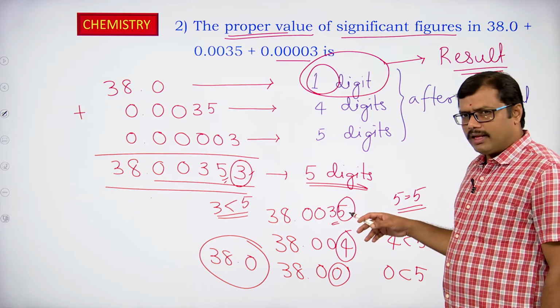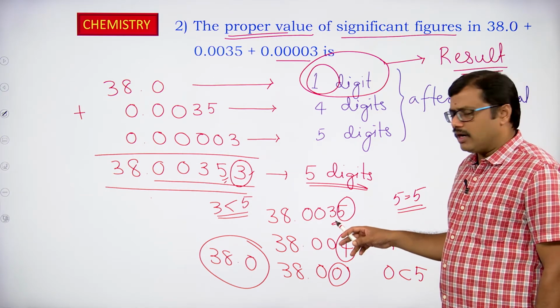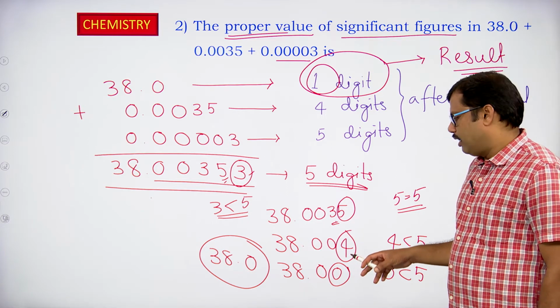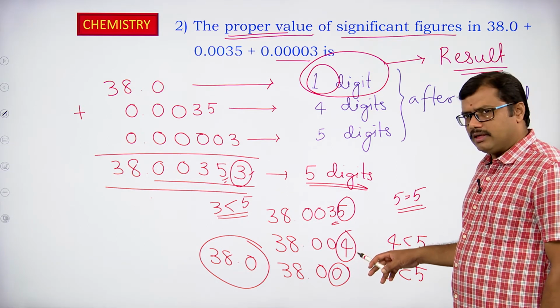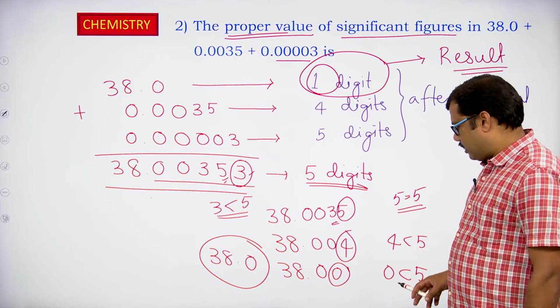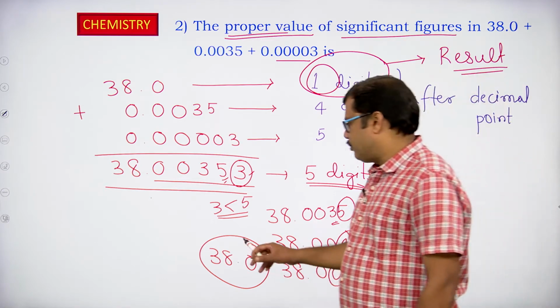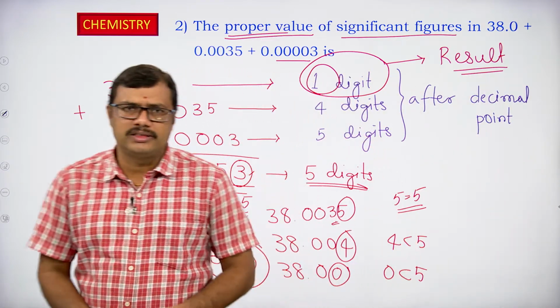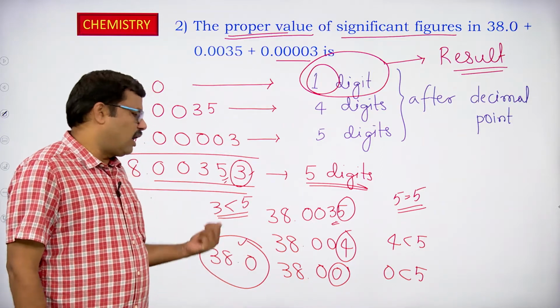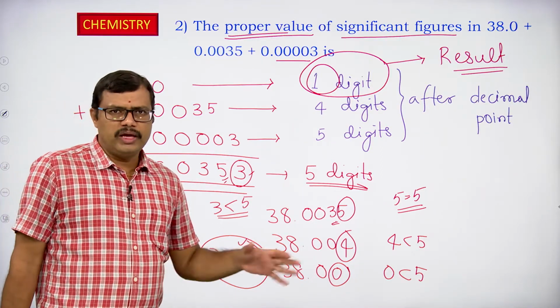When the last digit to be removed is equal to 5, if the preceding number is odd, it is increased by 1. And if the last digit that is to be removed is less than 5, no need to change the preceding number. So the value we can expect as the result of this particular addition is 38.0 only. 38.0 should be the answer.